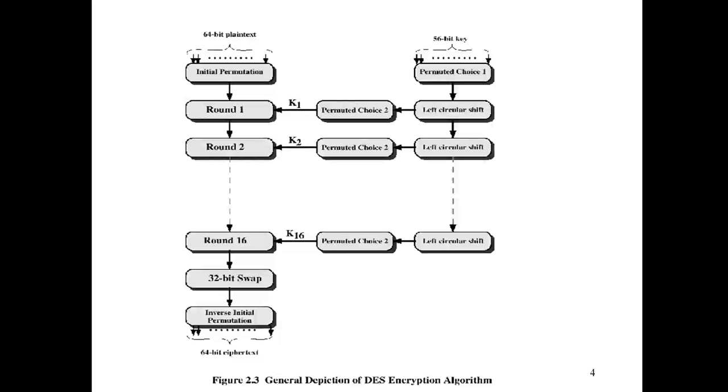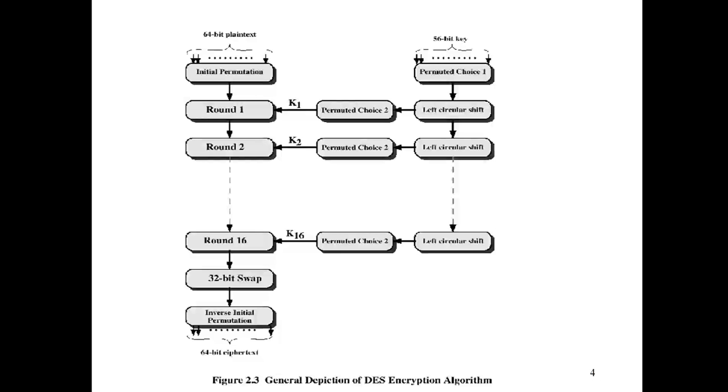When we took the plain text, at that time we did one permutation to rearrange the positions of the bits. Now we are rearranging the positions again, and that is called the inverse initial permutation. That is the last step, and after that we get the 64-bit ciphertext, the encrypted text.